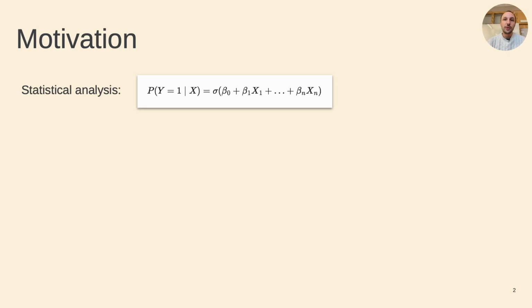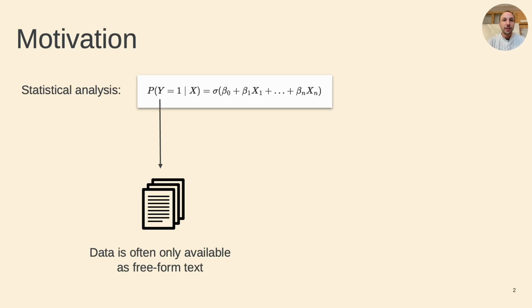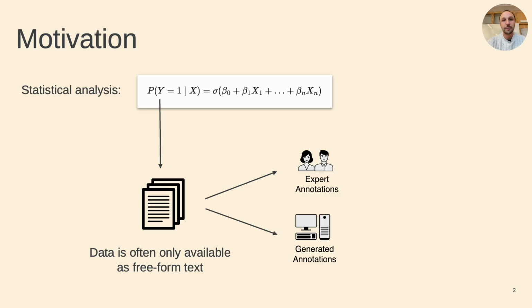Many domains find it useful to run statistical analyses to examine correlations between variables. For example, by looking at the magnitude of coefficients of a logistic regression. However, often in domains such as computational social science, the data is only available as free-form text. A standard solution is to annotate the text documents by hand. These annotations are often high quality, especially when using multiple annotators, but are costly to produce at scale.